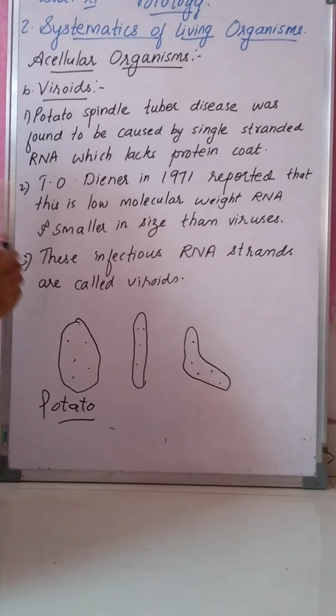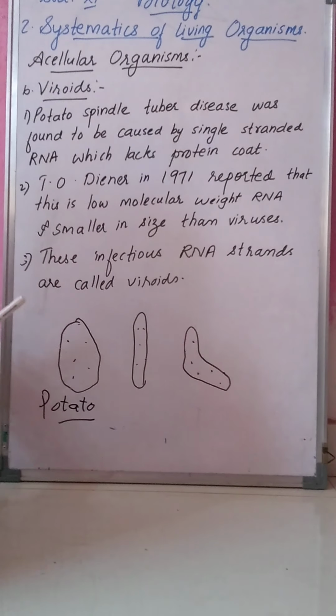Viroids are the infectious RNA strands without the protein coat. This is low molecular weight RNA, and the size is also smaller than viruses, which was reported by T.O. Diener in 1971.